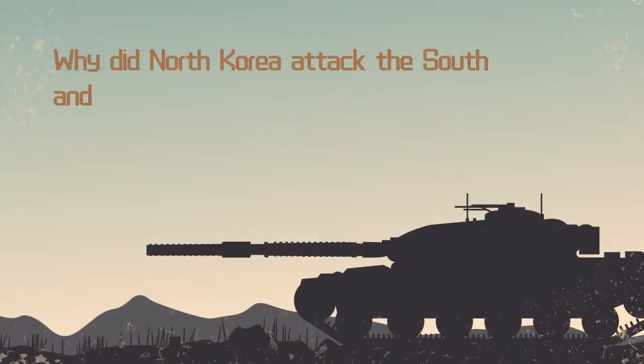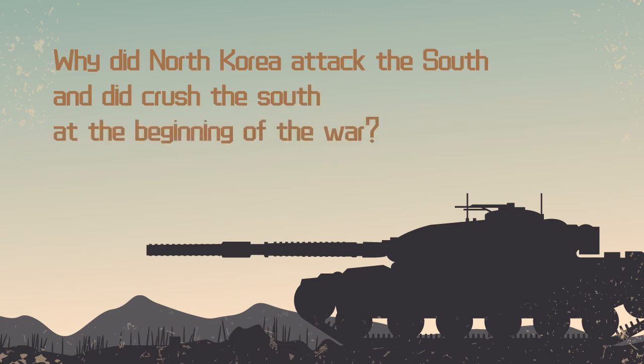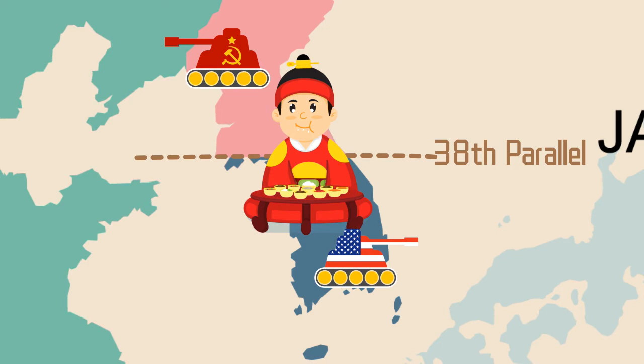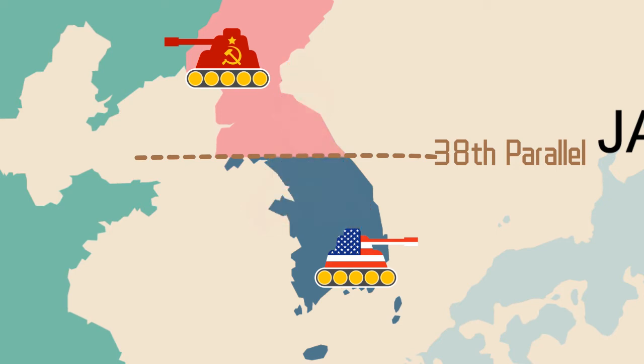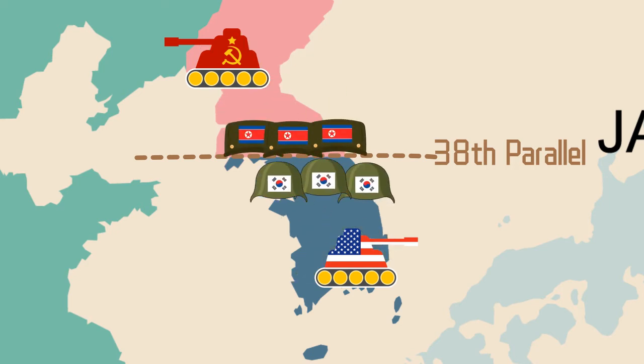Why did North Korea attack the South and crush the South at the beginning of the war? This division of Korea, after more than a millennium of being unified, was considered controversial and temporary by both the South and North Korean regimes. Border clashes soon broke out between the two Koreas, each of which claimed sovereignty over the entire peninsula. Both pushed their armies to the border, and bloody incidents happened nearly every day.